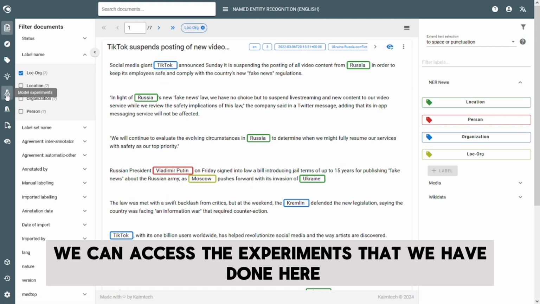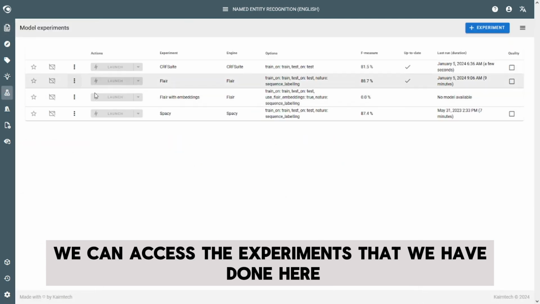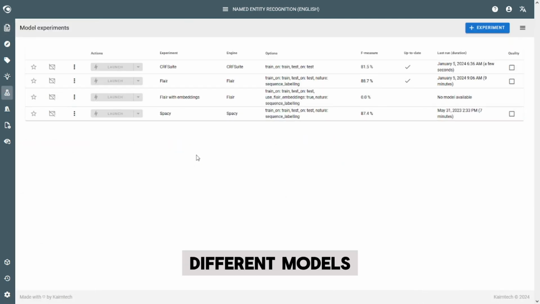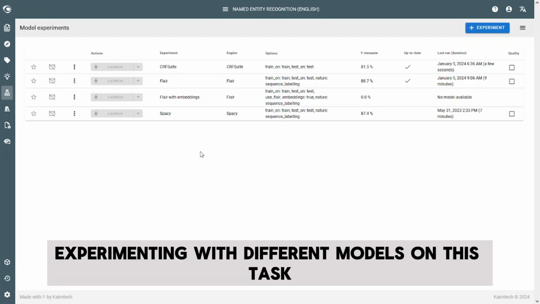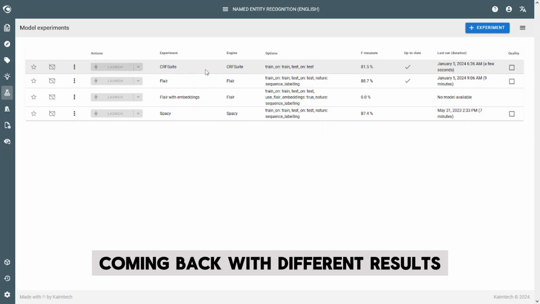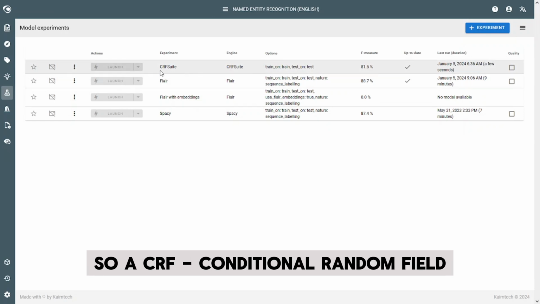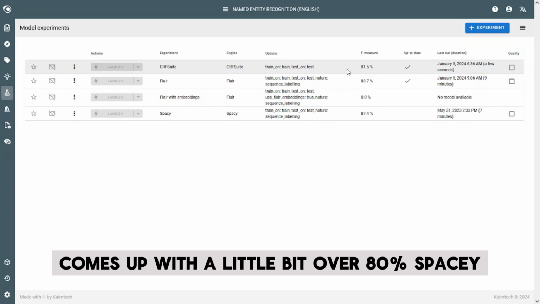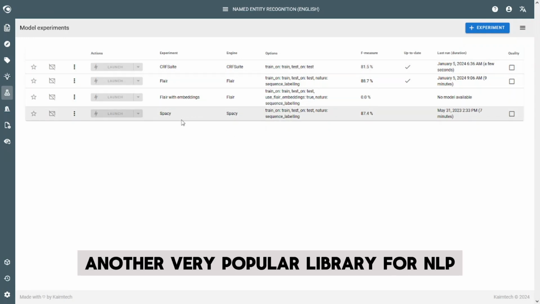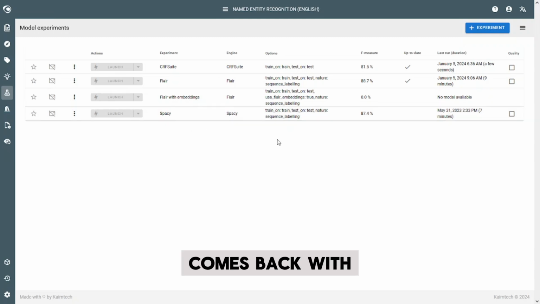We can access the experiments that we have done here. So we have trained different models, experimenting with different models on this task, coming back with different results. So a CRF, a conditional random field, comes up with a little bit over 80%. Spacey, another very popular library for NLP, comes back with 87% and more.